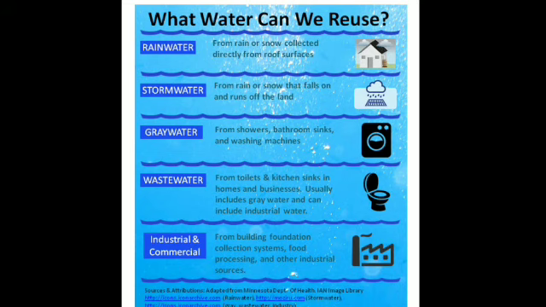Then wastewater from toilets and kitchen sinks in homes and businesses can be used for watering the plants, and it can be included in the form of sewage, and after treatment it can be used in industries.